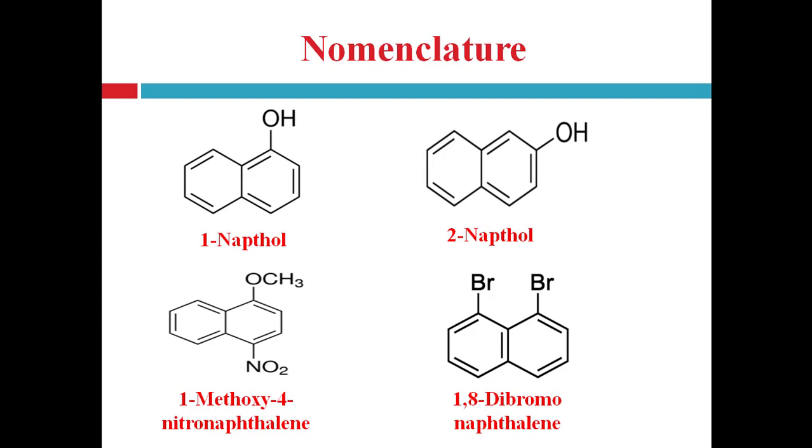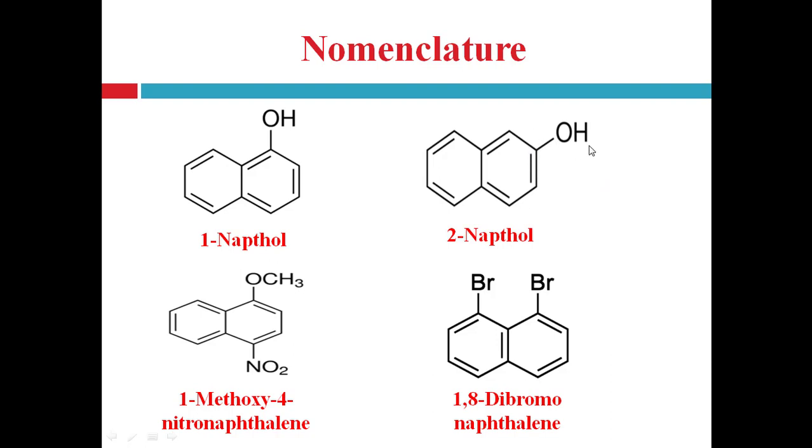First one is 1-naphthol. Naphthalene ring having an OH group at the first position is 1-naphthol, also known as alpha-naphthol. Second one here is 2-naphthol, where the OH group is present at the second position. The numbering given to naphthalene is fixed: 1, 2, 3, 4, 5, 6, 7 and 8. So here the OH group is present at the second position.